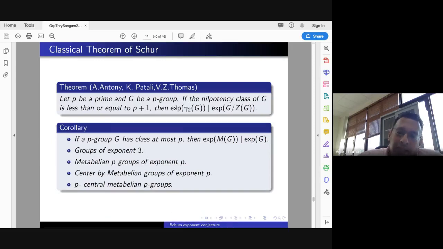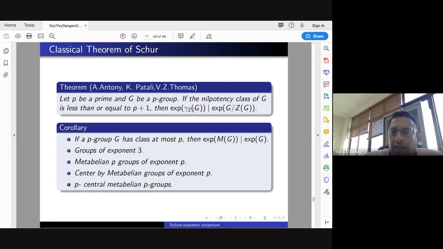the strategy to prove this is, in short, difficult to explain. What you do is you estimate the exponent of the commutator subgroup. That you do using, say, the collection process of Hall, and then some substitution tricks that you have to do, and using that you obtain this, and as a result of this you can get quite a bit. So one of the main things will be the collection process.